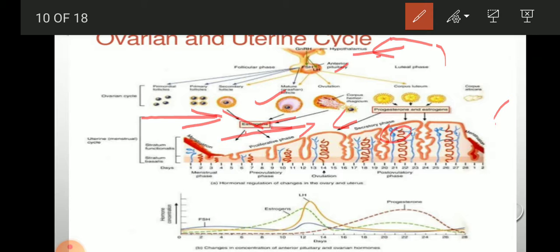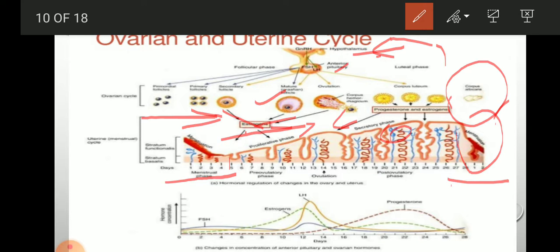So if not, what happens is that the corpus luteum just degenerates, and then menstruation or bleeding occurs, which lasts 1 to 2 days and then moves on up to 5 to 8 days.